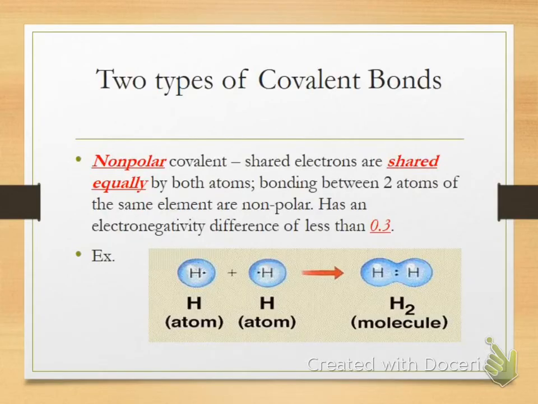A nonpolar covalent bond shares the electrons equally. Anytime an atom is bonded to itself, in the case of hydrogen or oxygen, it is nonpolar because they have the same electronegativity, so what would their difference be? Zero, right? So here's an example of hydrogen, sharing that electron equally, so they're even Stevens, so to speak. It has an electronegativity difference of less than 0.3.